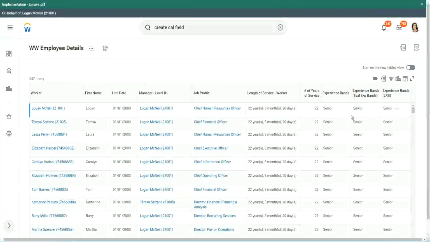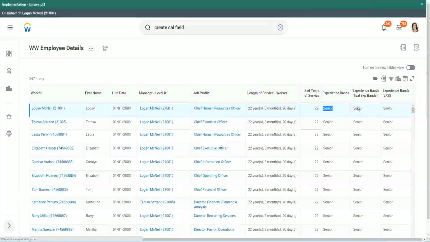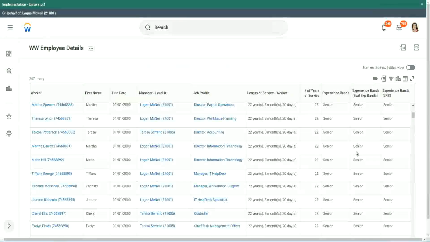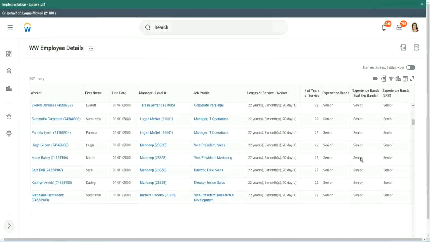Looks the same, right? When we did evaluate expression band, it's giving me senior. With an LRB also, same output. So our output was exactly the same. In this particular case, it did not make much of a difference.